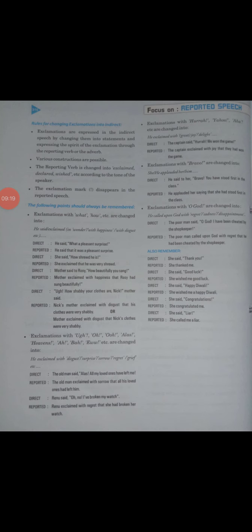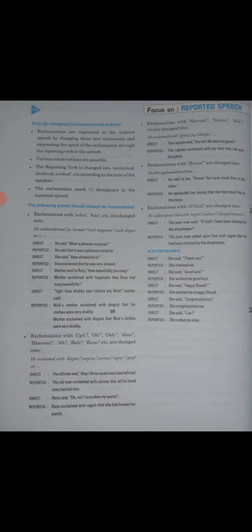Now for your exclamations, the rule is that you will remove the exclamatory sign here, and if your exclamation begins with what, how and this kind of words, you will convert them and you will write in wonder, with happiness, with disgust. It means what your feeling actually is. You are in wonder, you are with happiness, you are surprised, that you will write instead of what. Example, he said, what a pleasant surprise.